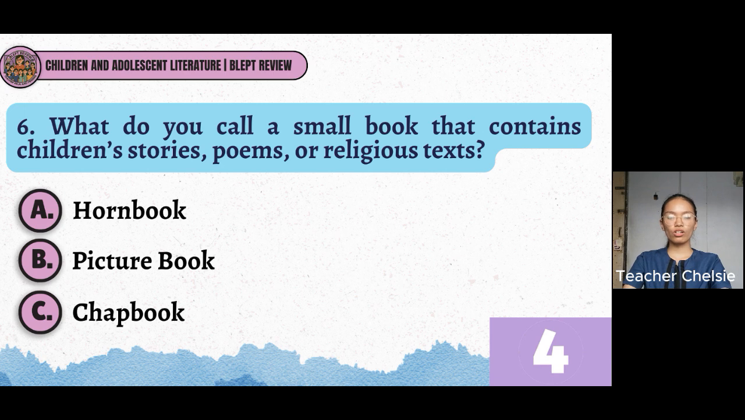6. What do you call a small book that contains children's stories, poems, or religious texts? A. Hornbook, B. Picture book, and C. Chapbook. And your timer starts now.